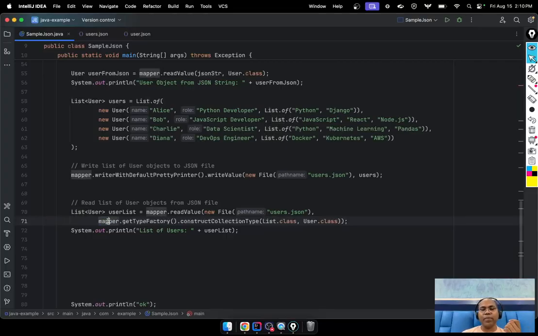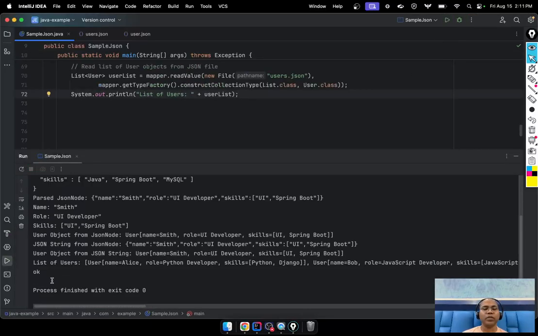So here say, hey mapper, I want to tell you this is a collection type list, and what kind of list, a list of users, so you mention User. So here you can get the list of users.